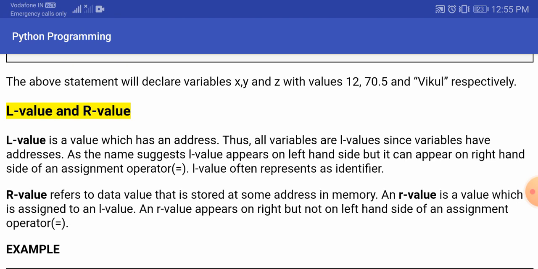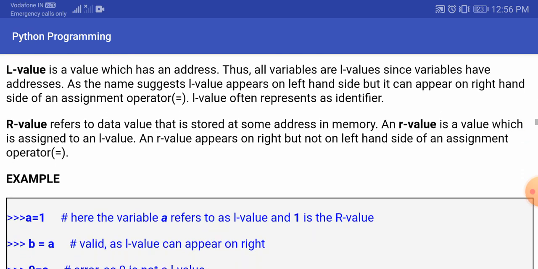So L values are those values which appear on the left hand side. Generally the identifiers are on the left hand side and the values are on the right hand side. So whenever we are creating the L values, we are basically referring to the identifiers. And the R values are the right hand side values, which are assigned to those variables. But you have to be very careful that the L values can appear on the right hand side as well. Why? Because L values are the identifiers. And the R values should be only on the right hand side, they cannot go on the left hand side. It will be clear in this example.